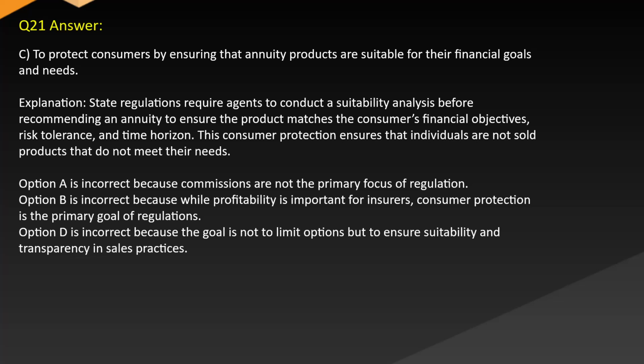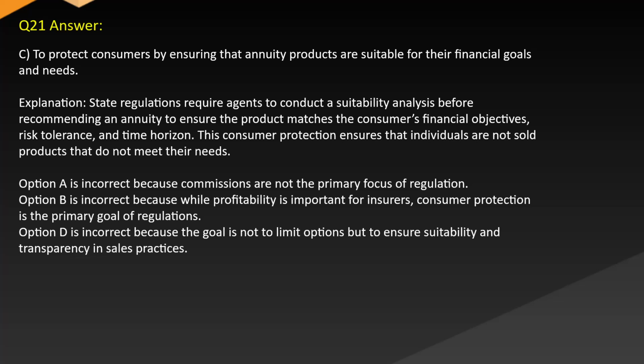Answer: C. To protect consumers by ensuring that annuity products are suitable for their financial goals and needs. Explanation: State regulations require agents to conduct a suitability analysis before recommending an annuity to ensure the product matches the consumer's financial objectives, risk tolerance, and time horizon. This consumer protection ensures that individuals are not sold products that do not meet their needs.